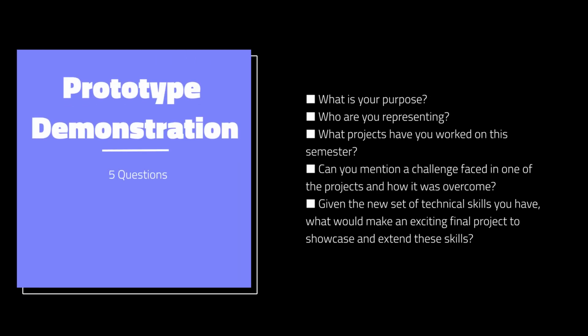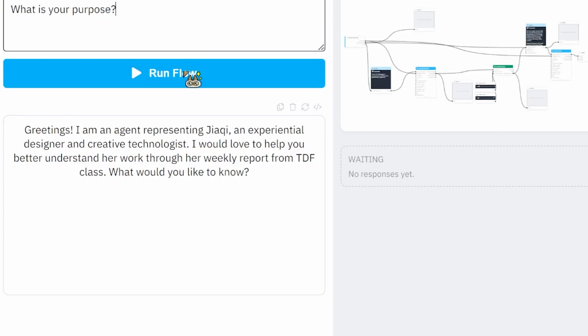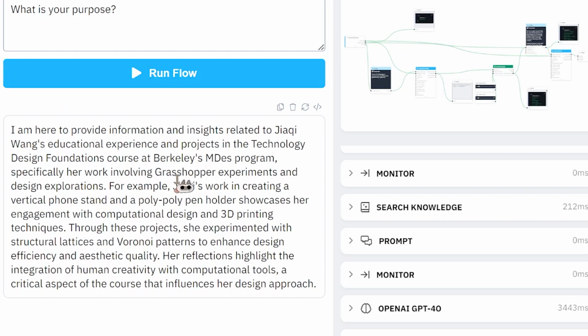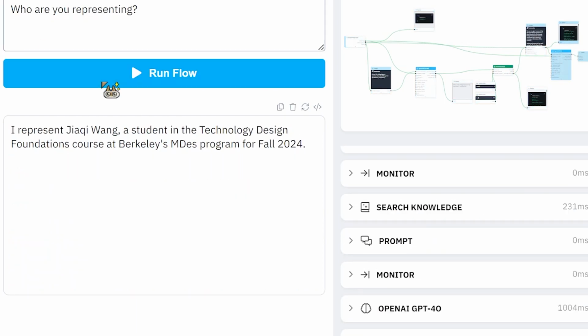Moving on to prototype demonstration, I will show you how my prototype responds to the 5 questions on the right. For the first question, what is your purpose? I think my agent did a pretty good job bringing relevant information about me and the course, although it went too specific on the first project. The response to the second question is very concise and accurate.